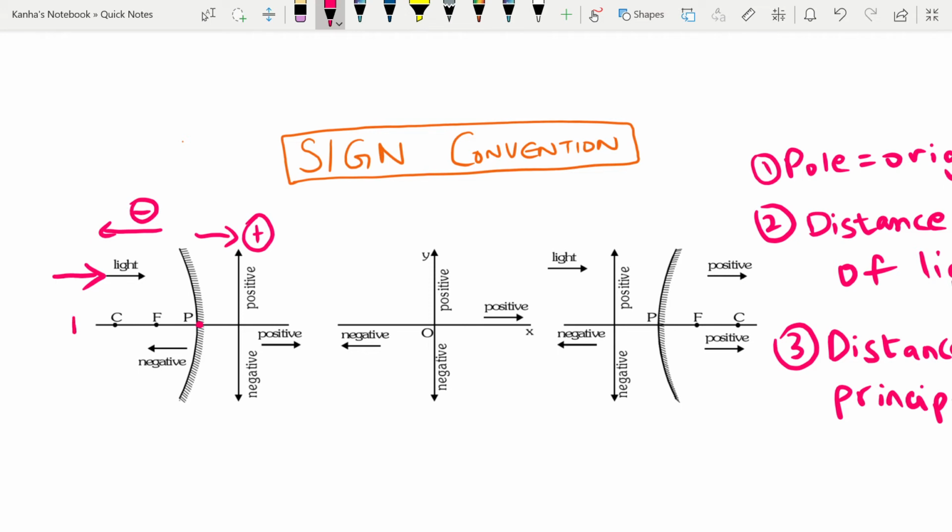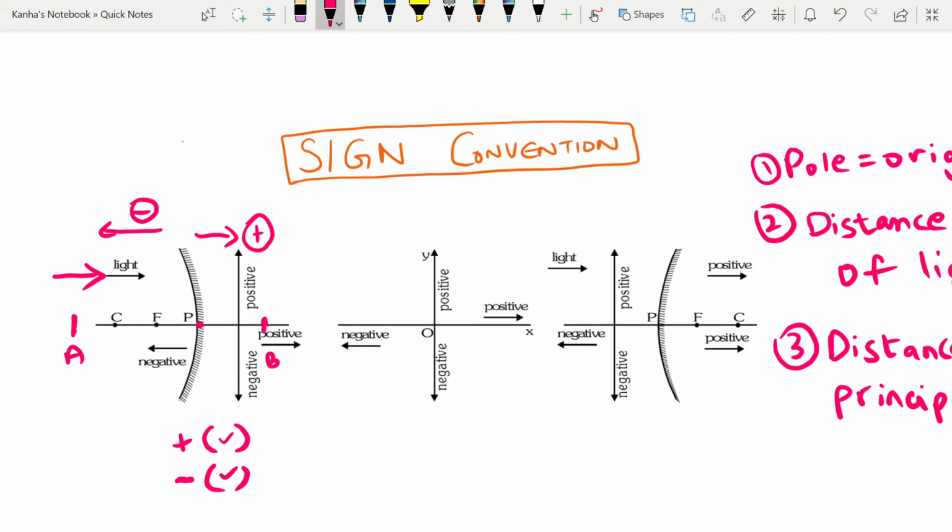For example, let me call this A, let me call this B. When I calculate B and report the value of B, it will be plus some value, and whenever I report the value of A, it will be negative of some value. You should always keep this in mind.